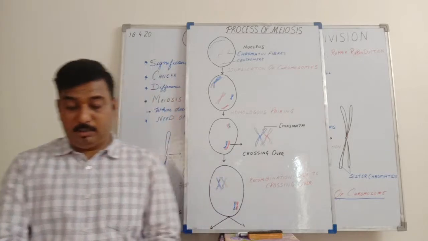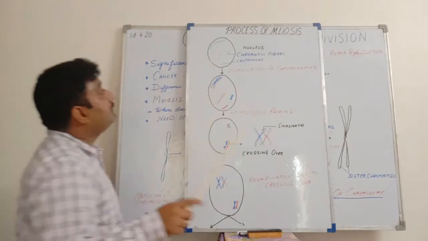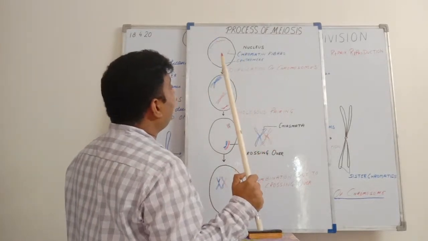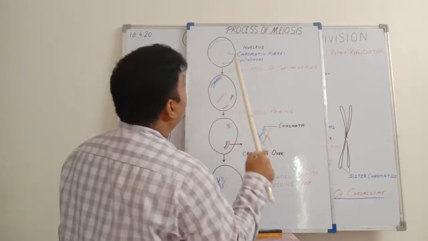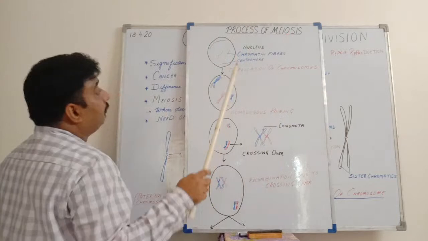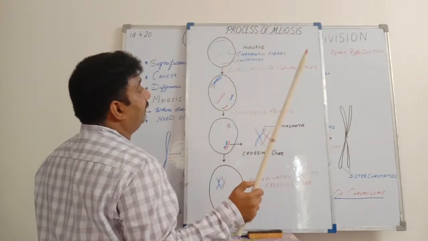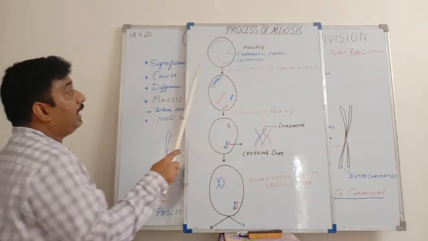Let us start to understand the process of meiosis. Here, this is the structure of the nucleus, where we can find the chromatin fibers scattered in the nucleoplasm. You can see here the point of attachment, that is the centromere, present in the chromatin fibers. What actually happens first of all? What kind of cell is this?